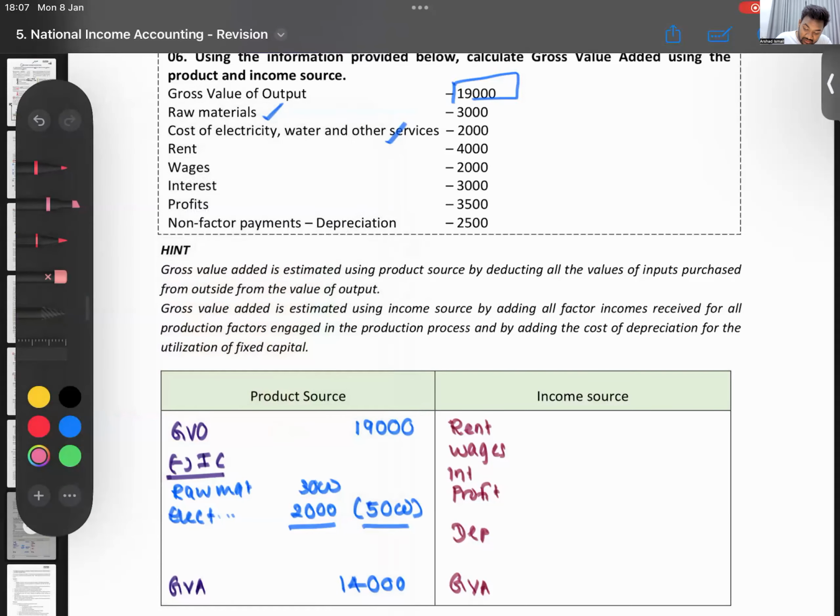Other method: rent, 4,000. Wages, they are saying 2,000. Interest, they are saying 3,000. Profits, 3,500. And then non-factor depreciation, 2,500. Do you get 14,000? Is it 15,000? Then we'll make a correction. Yeah, next. I think I would have made the question wrong. Can you make this 1,005? Okay.